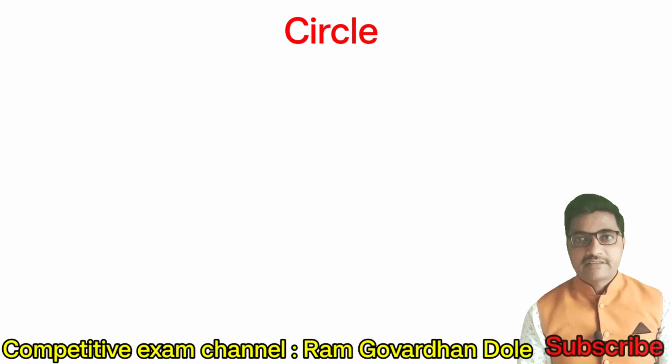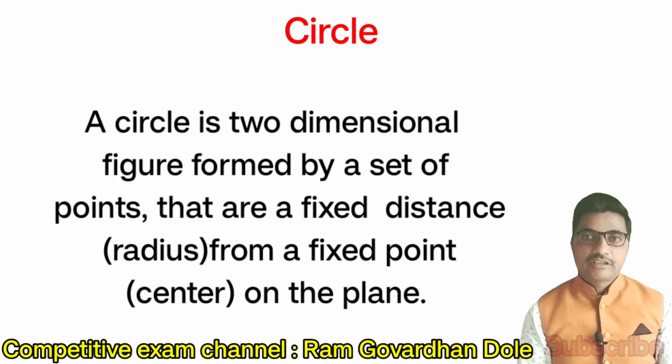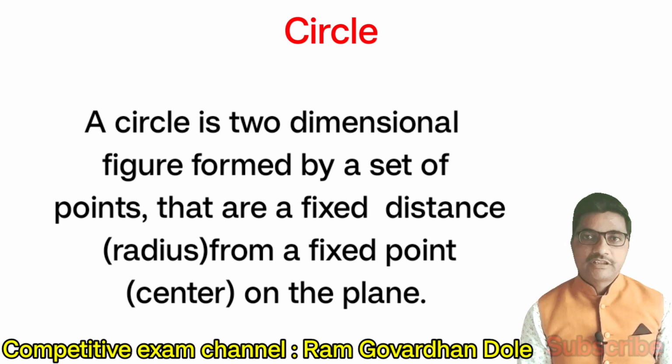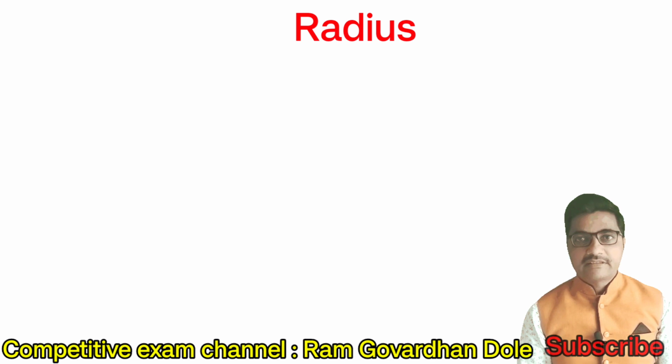Circle. A circle is a two-dimensional figure formed by a set of points that are a fixed distance from a fixed point on the plane. Next, radius.